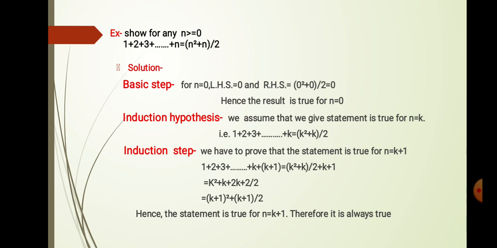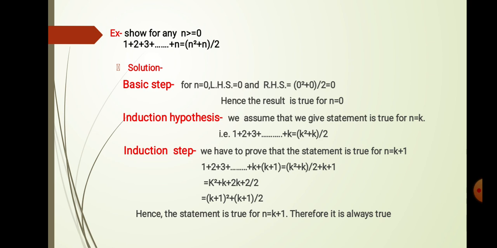We have to prove that the statement is true for n equal to k plus 1. Now we will check the condition up to k plus 1. Therefore 1 plus 2 plus 3 up to k plus 1. On the right hand side, k square plus k divided by 2 plus k plus 1.